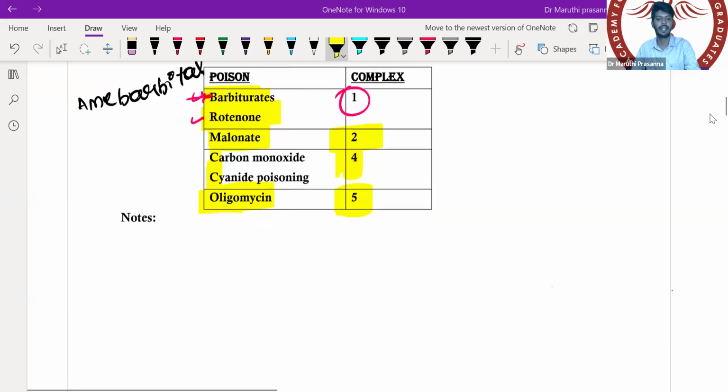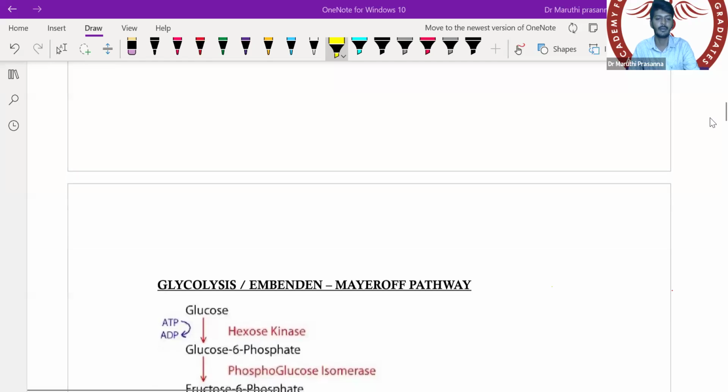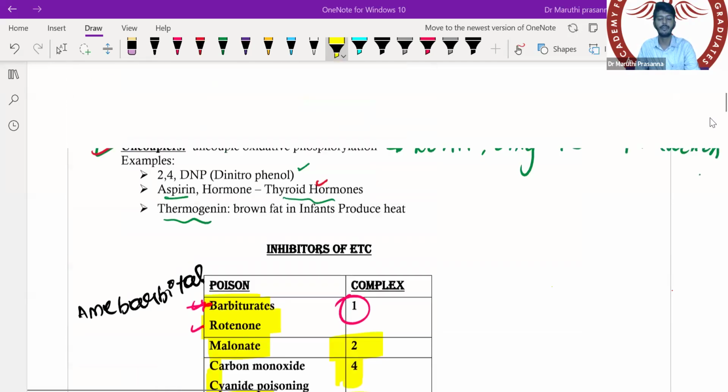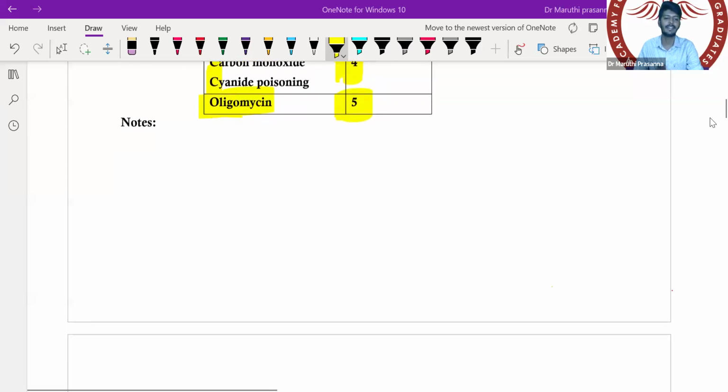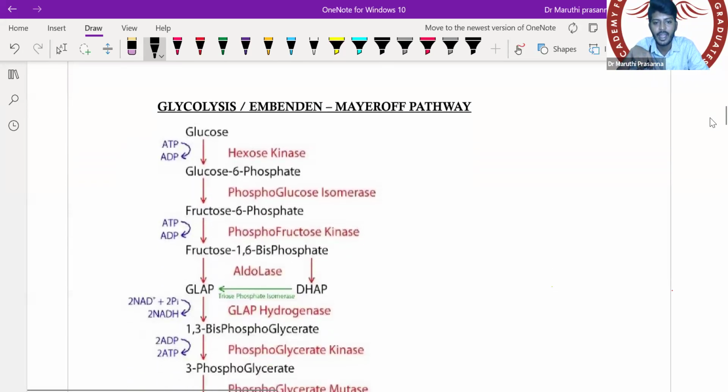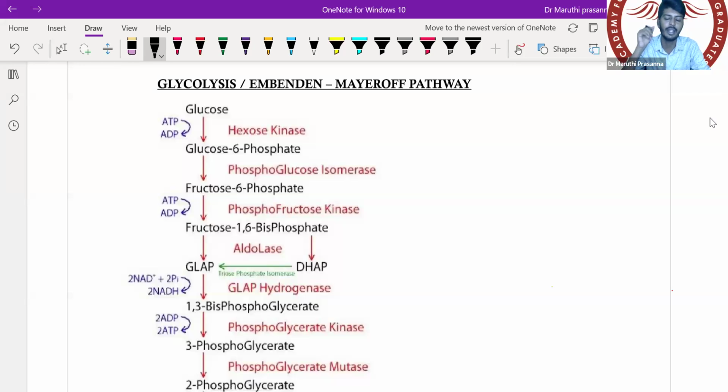Let's go to the next important aspect, glycolysis. Before going to glycolysis, the space I have given here is a note space. Whatever I have told until here, if you need some points, you can add them here. That is how it is planned. Anyways, we will utilize that also. Then let's go to the next pathway called glycolysis.